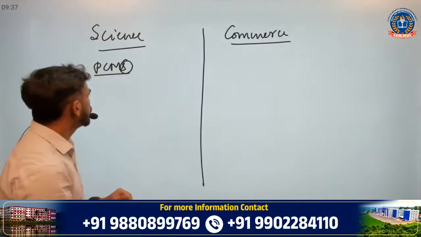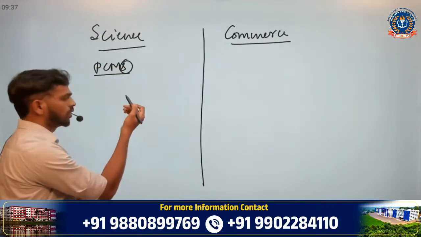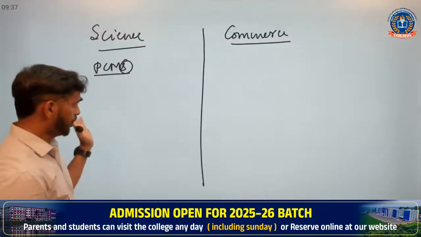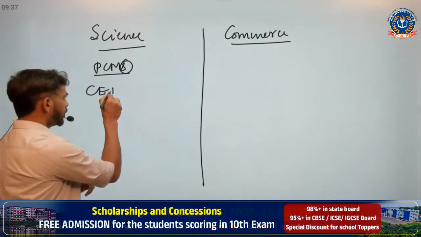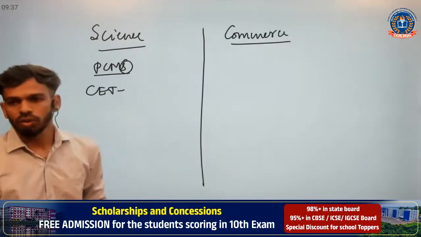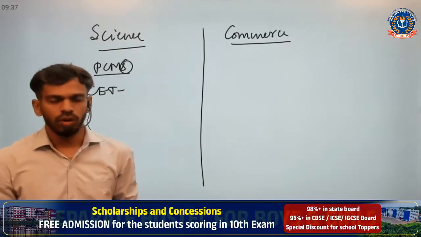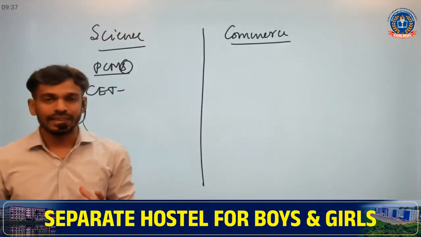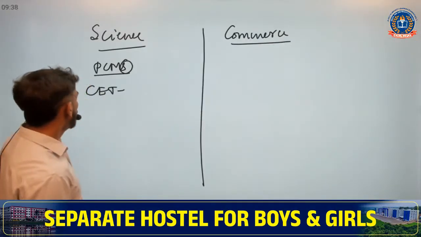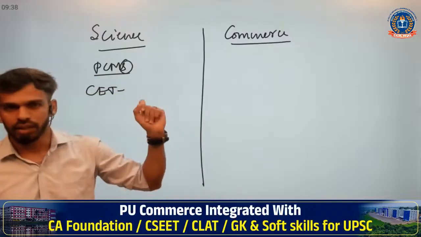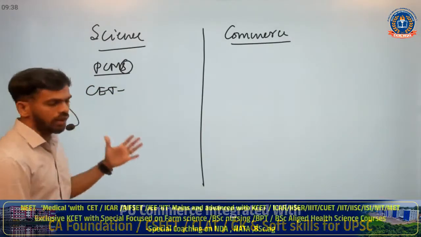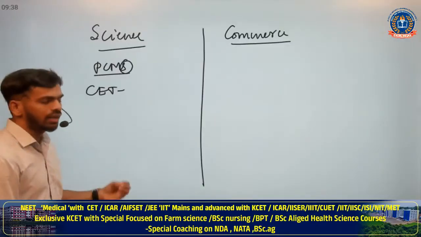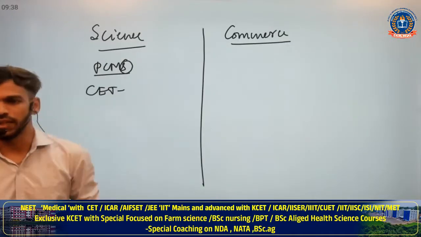If you opt for science, you are going to have many competitive exams like CET, the common entrance test. In a competitive exam you have to study any subject in detail. If you want to go for engineering or other fields, CET is a very common state level exam you have to face.